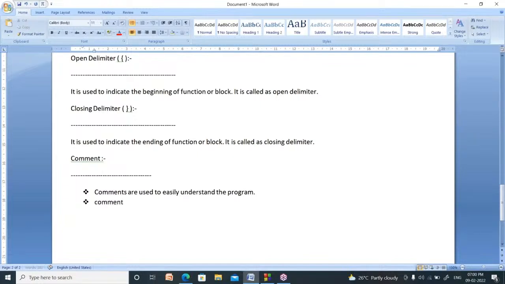So comments do not compile, they are not converted to machine code, and they do not execute also.